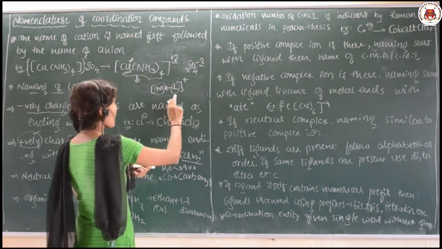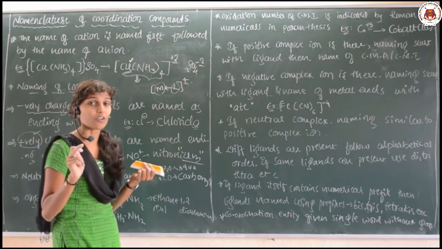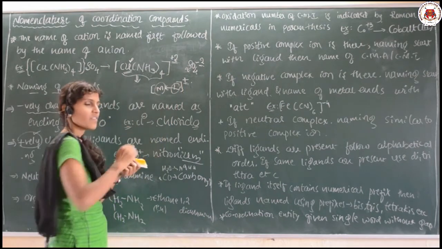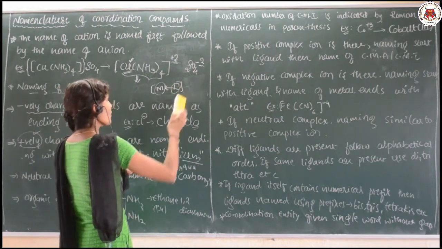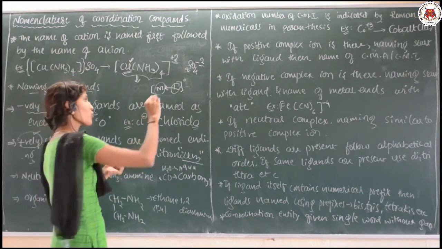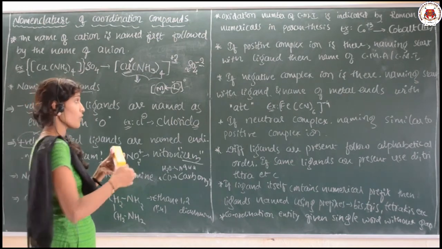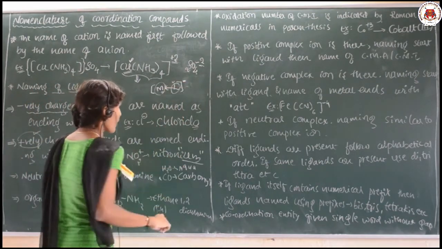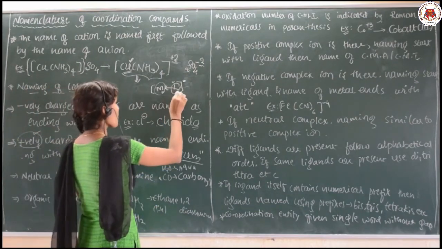Okay. If the complex is positively charged, cationic we can say, a cationic complex, during that time first name the ligand, then go with the central metal atom. Suppose it is neutral, no charge is there, it is the same. First you have to name the ligand, then go for the central metal atom. Suppose it is negative, that is a negatively charged complex, you have to name it the same as it is.